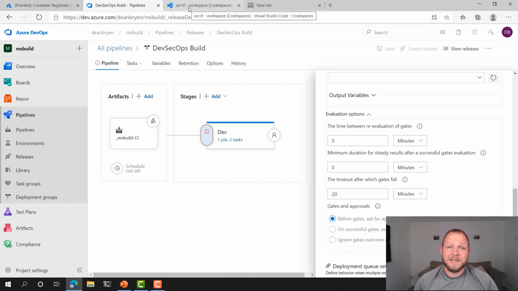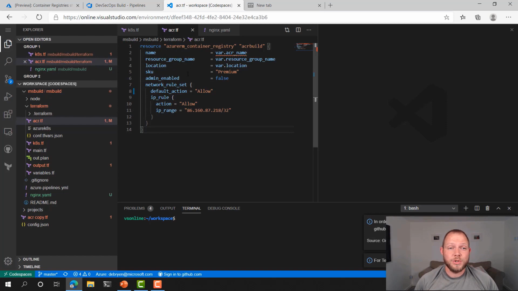Just for complete clarity, if I head over to my Visual Studio Code instance where I'm writing my Terraform, you can see here that the default action for the network rule set within my Terraform template is set to allow. So this gate would actually fail based on that requirement not being met. And if I then set this to deny, my gate would be approved and the infrastructure would be released, and Terraform would apply the changes and deploy those Kubernetes resources to my account.